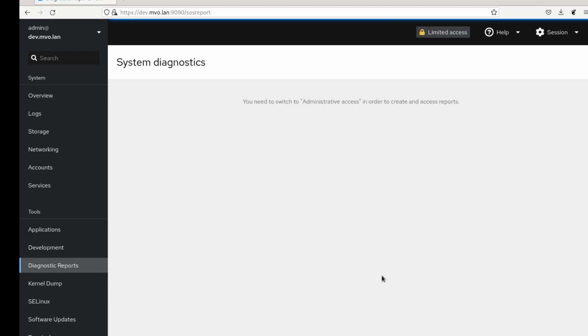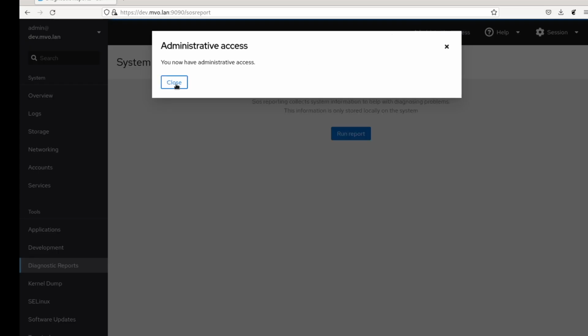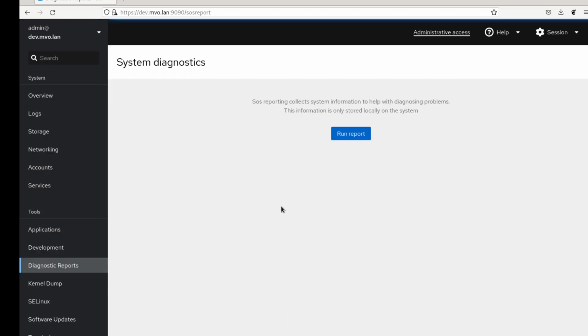If you go to the diagnostics reports page, you get the old message that you actually need to be an admin to do anything here, so this is the first thing we do, and this just works here. I don't know how I've configured my sudo here, probably without password. And then you get this on a fresh machine that hasn't any reports stored yet, and you can just create